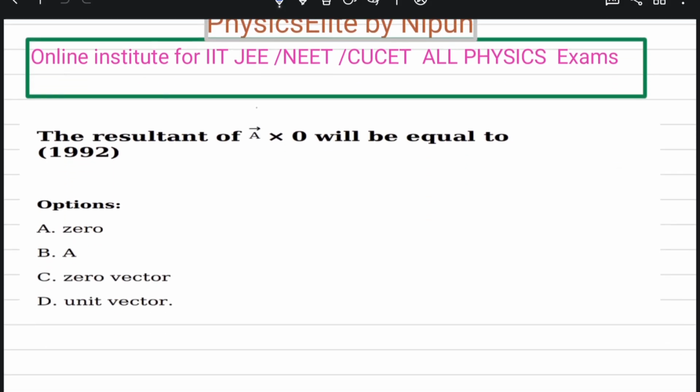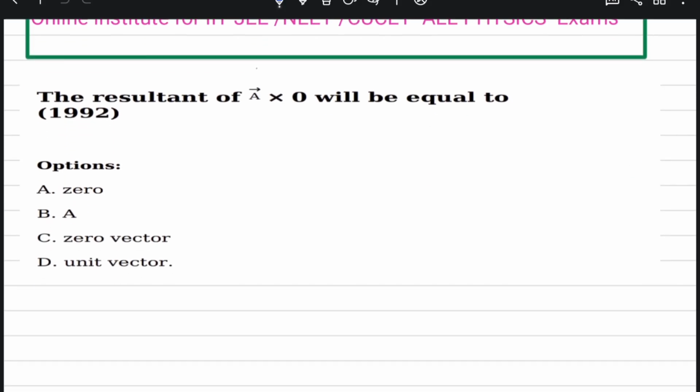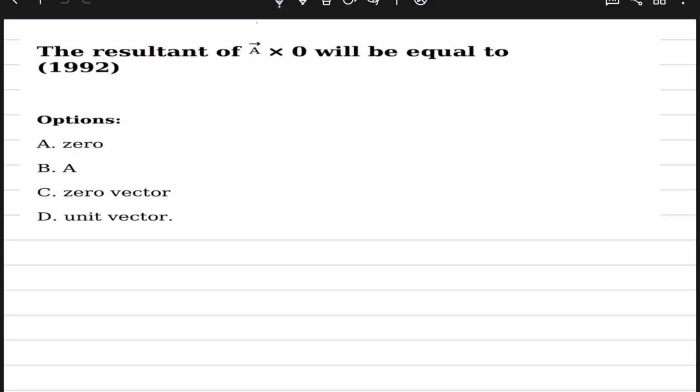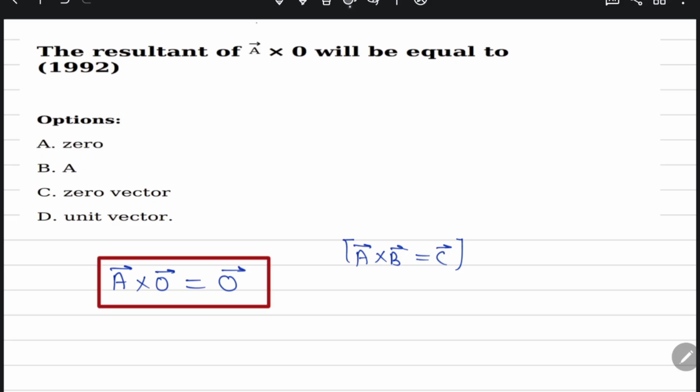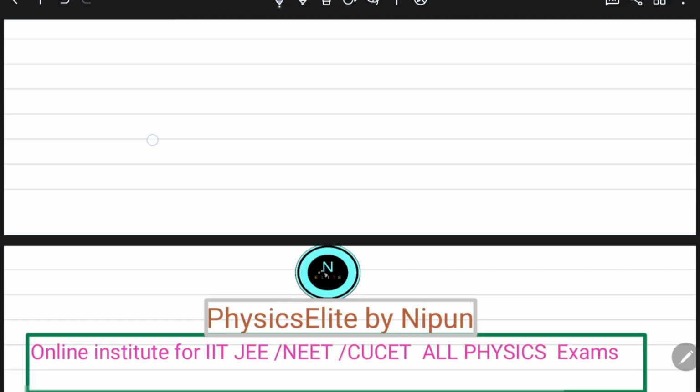The resultant of A cross 0 will be equal to 0 vector. You know that the cross product of two vectors is also another vector. If A is a vector, then 0 is also a vector, so the resultant is also a 0 vector, right? So the answer is 0 vector. Option C is correct. So now I proceed to the next question.